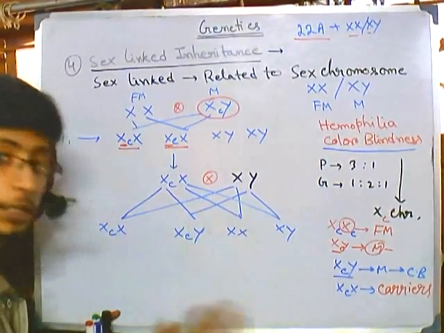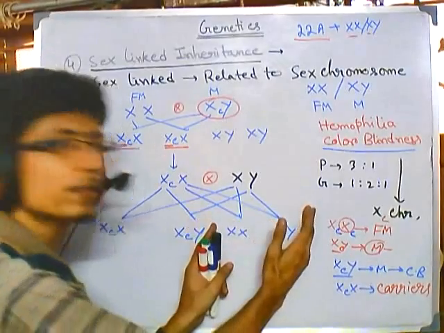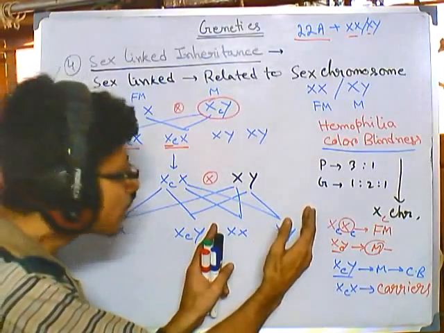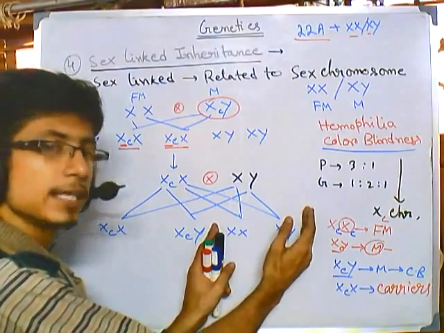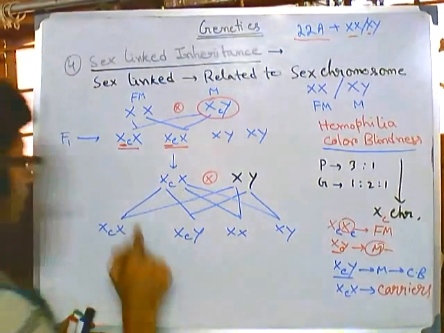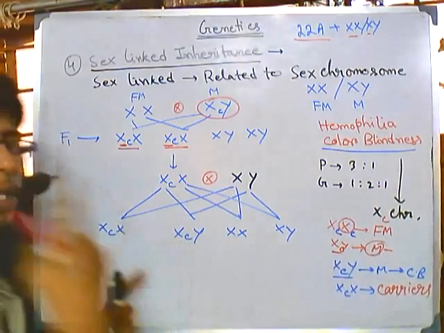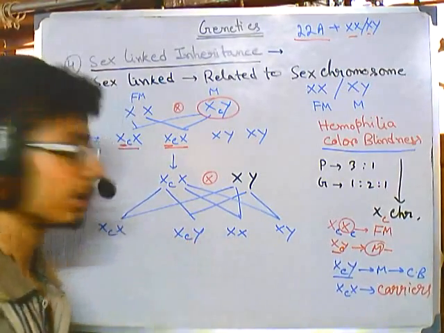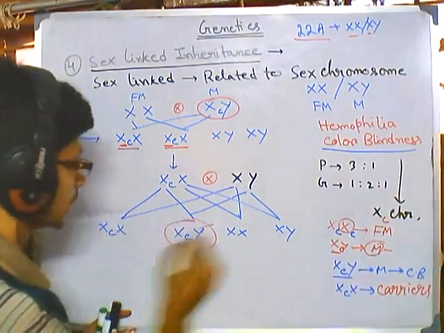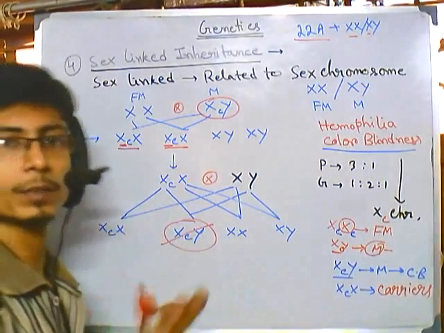This girl is also healthy, no genes are there, and this girl is also, and this boy is also free from the disease. None of them are having the disease, none of them are having the gene as carrier. But on the other hand, this boy is having the faulty gene, and it is having only one X. So if the gene is faulty in this one X, then the disease will show up. So this boy is getting the disease of color blindness.